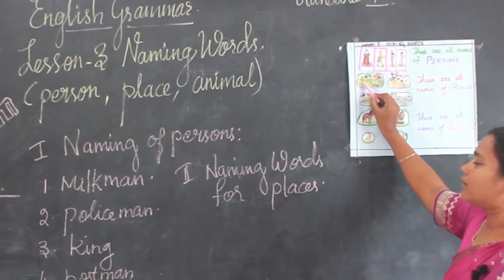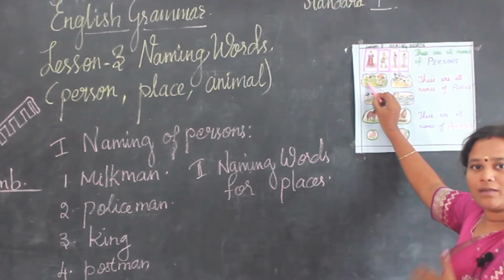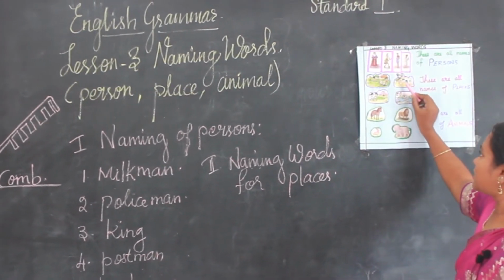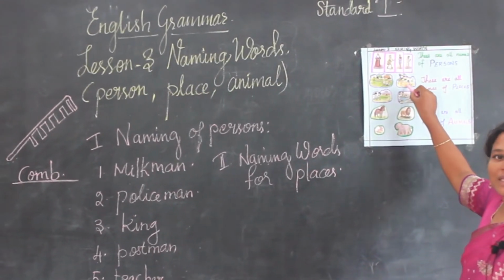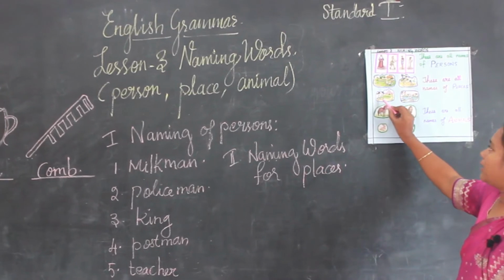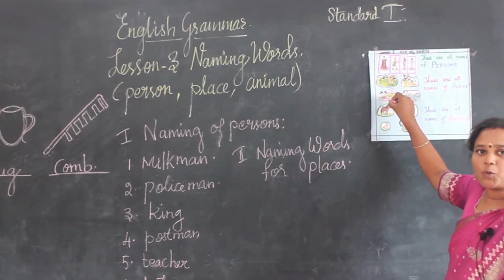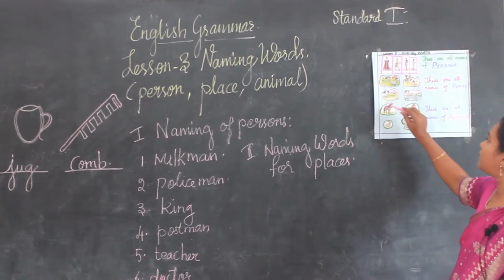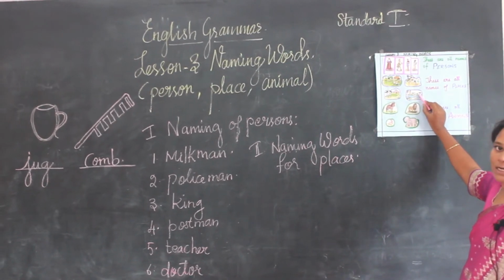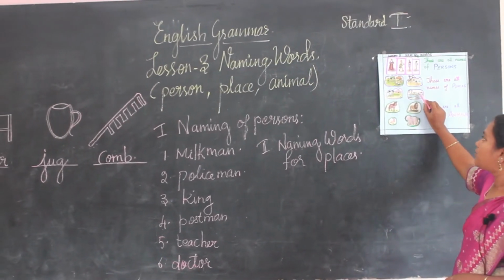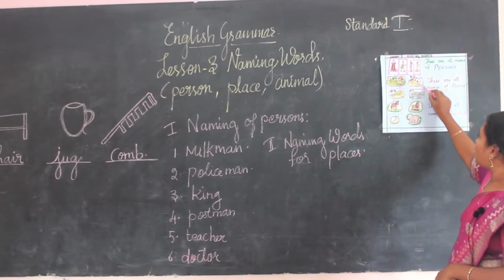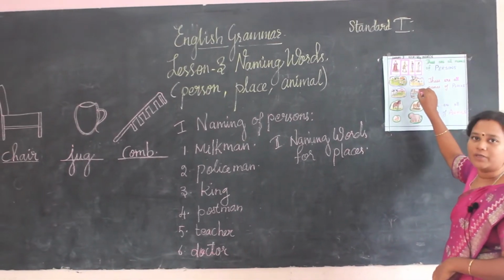We swing on a swing, and next one is the beach. Next one is the school. Why do we go to school? To learn good things. Next one is hospital. You know what is hospital. So these places are called as naming words.